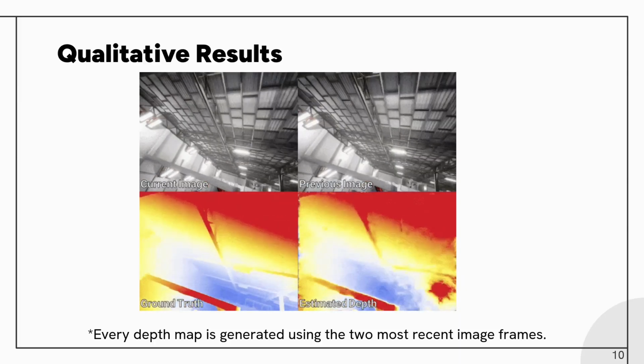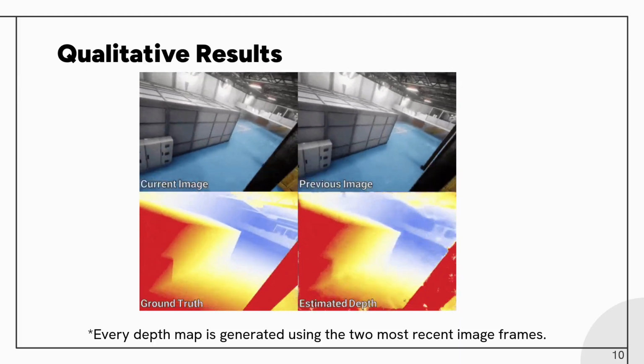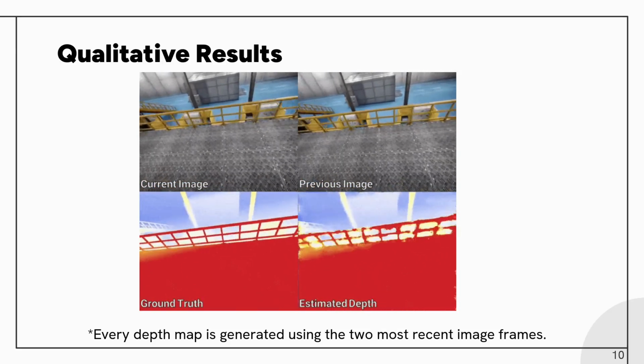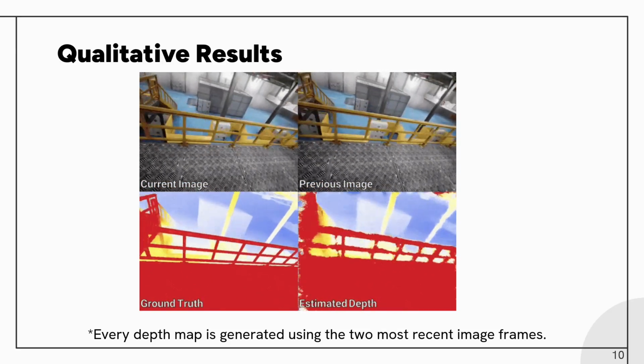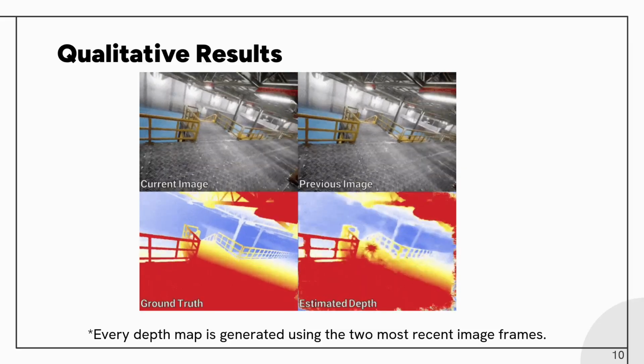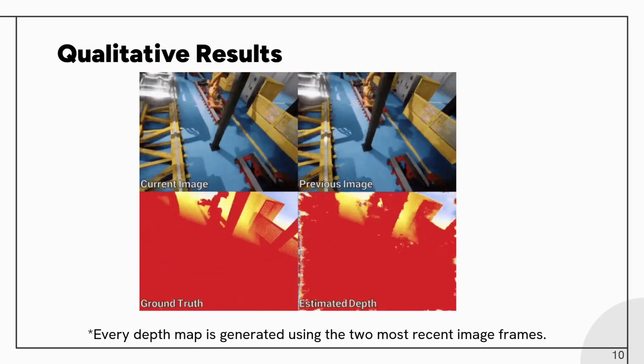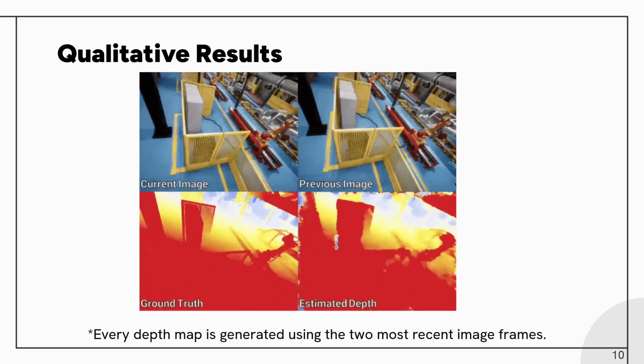For our spherical stereo, using the permutation stereo formulation, we obtain results that are coherent in time and present low error with the ground truth. Again, we note that every depth map is generated using the two most recent image frames.